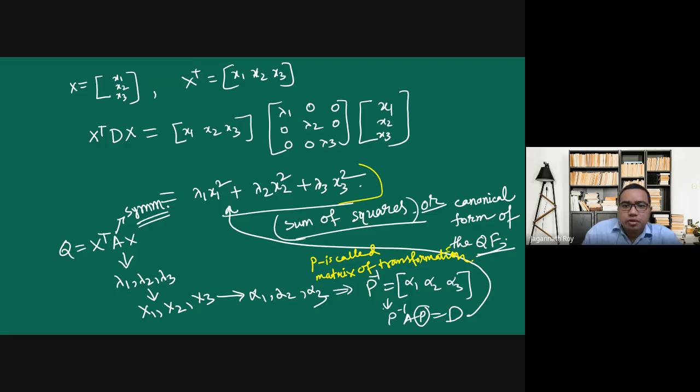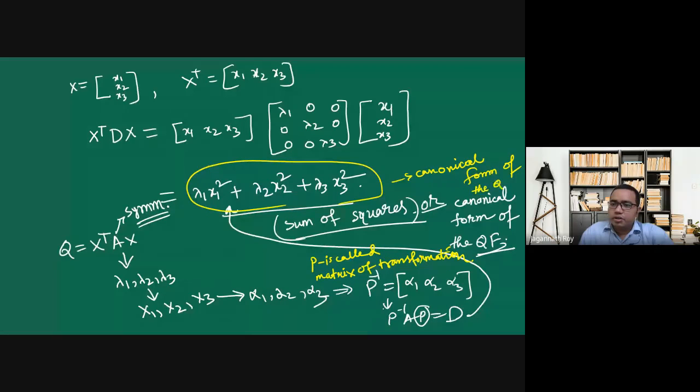This is called the canonical form of the given quadratic form, and this is called orthogonal transformation or congruent transformation.